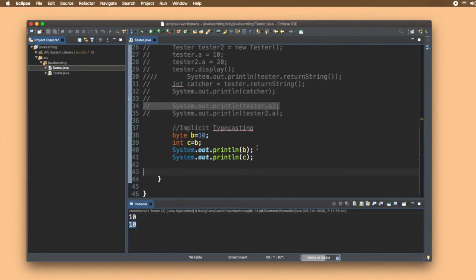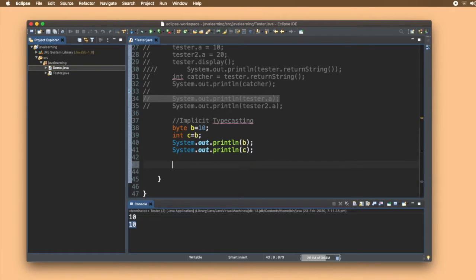Fine. Now let's understand what is explicit typecasting. It is when we convert a large data type into a smaller data type, and it is also called narrowing. That is, we are narrowing the space that it will be taking. It is done by the user itself, that is, we'll be doing it explicitly. The compiler will not do it for us. Let's take an example and see.